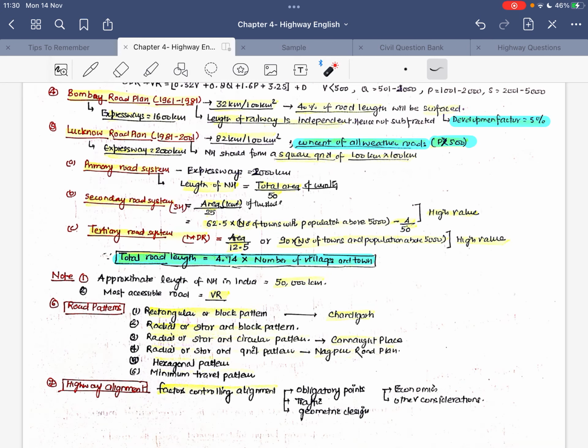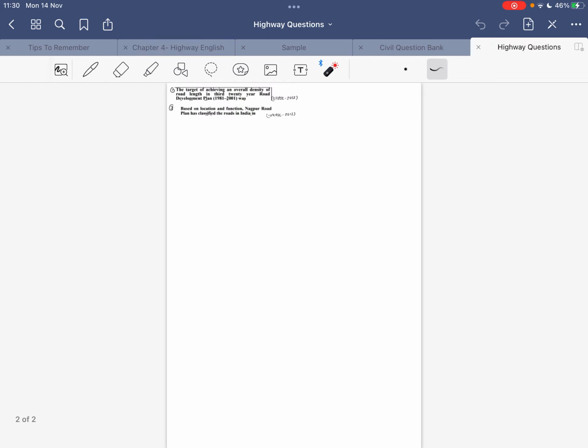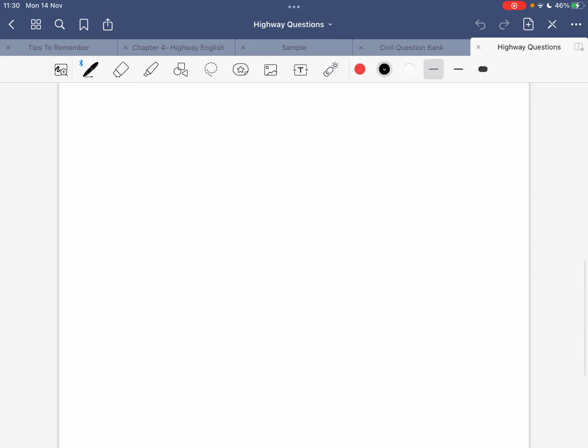Okay, now let's quickly go through the question. Let us say the area of a certain district in India is 13,400 kilometer square, and there are 12 towns.